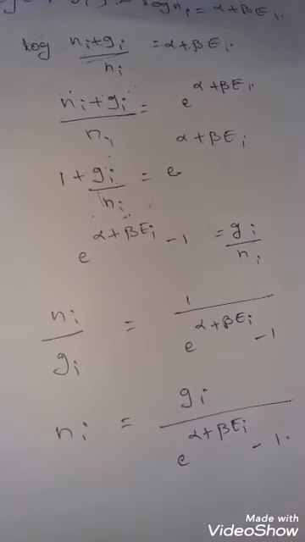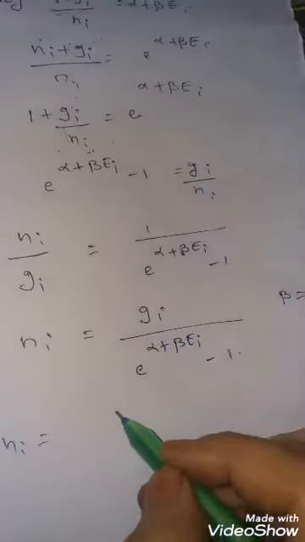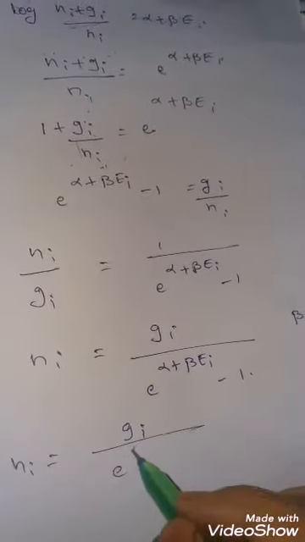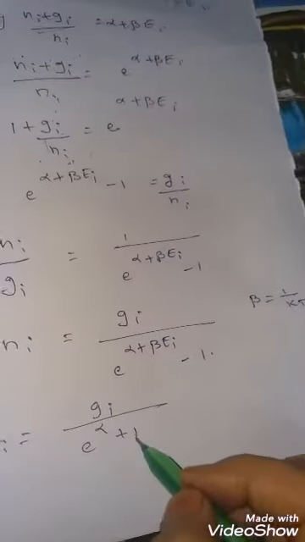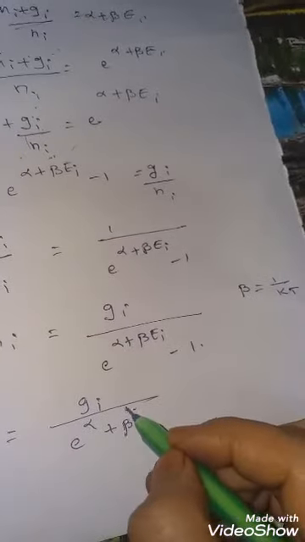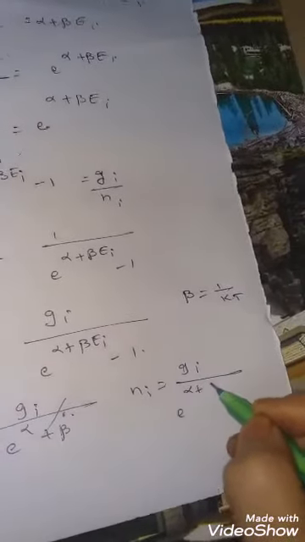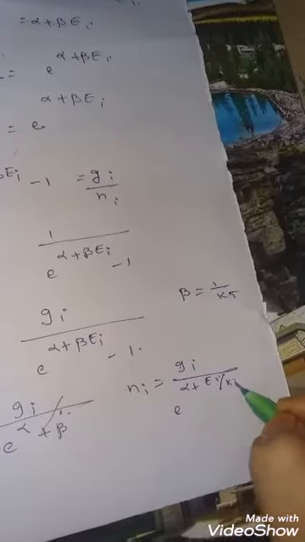And if we write beta is equal to 1 by kT, what we get? Ni is equal to Gi by (e power alpha plus beta Ei minus 1), with beta equal to 1 by kT, so we can write Ni is equal to Gi by (e power alpha plus Ei by kT minus 1).